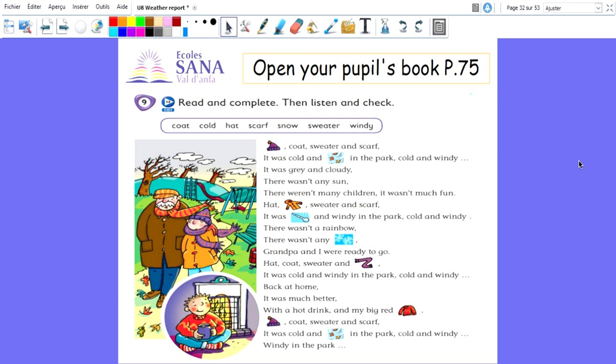It was grey and cloudy. There wasn't any sun. There weren't many children. It wasn't much fun.